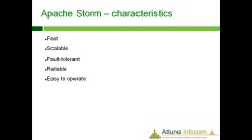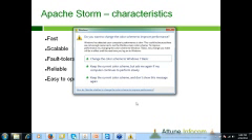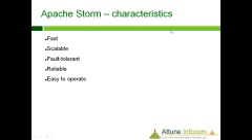It is also very scalable: if we want to add a node to our cluster, we can add it very easily. It is also very reliable and fault tolerant. If a data node goes down, the data will be replicated to another data node, so we don't have any fault problem.